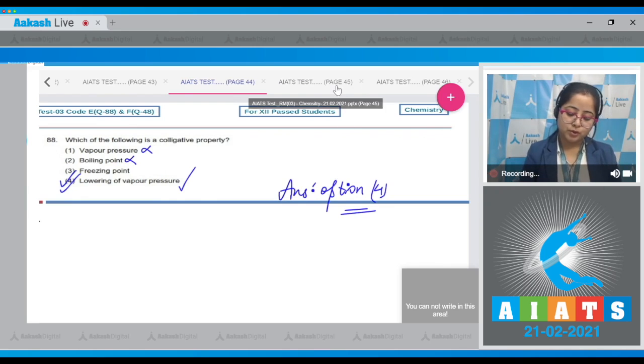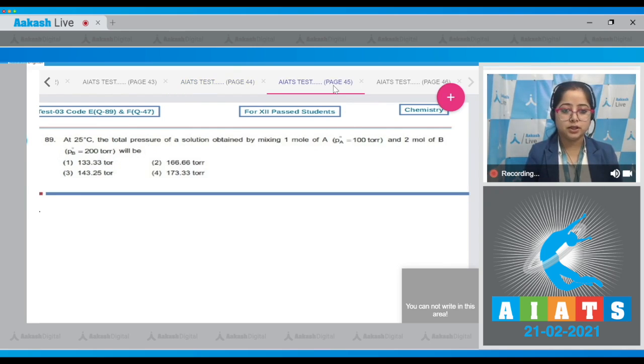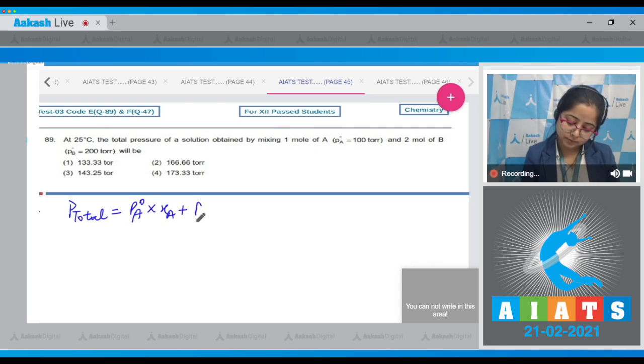Moving to the next question, which is question number 89. Let's read it. At 25 degrees Celsius, the total pressure of a solution obtained by mixing 1 mole of A and 2 mole of B will be. We are given the vapor pressure of pure solvent A and pure solvent B. Student, we all know that the total pressure, that is P total, is equal to PA naught multiplied by XA plus PB naught multiplied by XB.